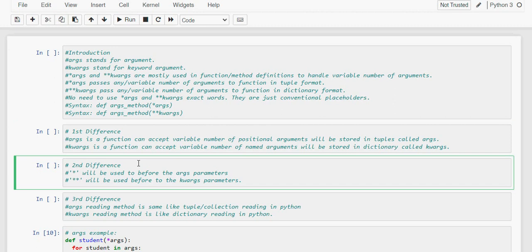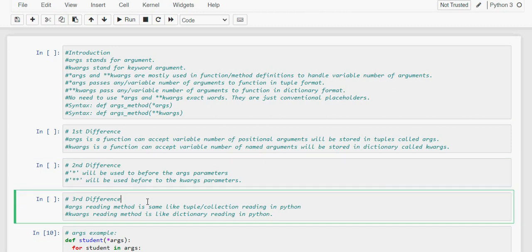The second difference is that in *args a single asterisk is used before the parameter, and a double asterisk is used before the parameter in **kwargs. Let's see the third difference. The third difference is that the args object reading method is similar to the reading of a tuple or collection, whereas in kwargs the object reading method is like dictionary reading.